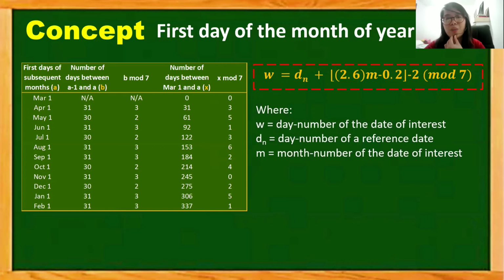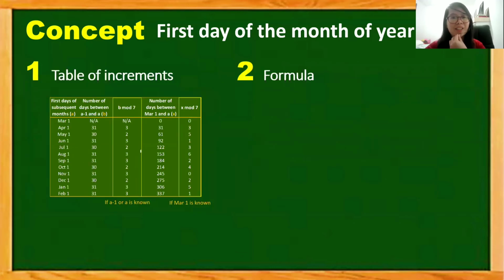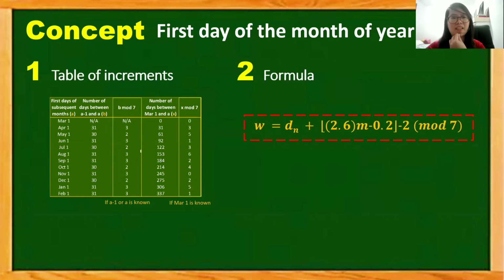And W equals D sub n plus the rounded down value of 2.6m minus 0.2, less 2, modulo 7, where D sub n is the day number of the reference date and m is the month number of the date of interest. So again, we have two strategies, the table of increments and the formula.